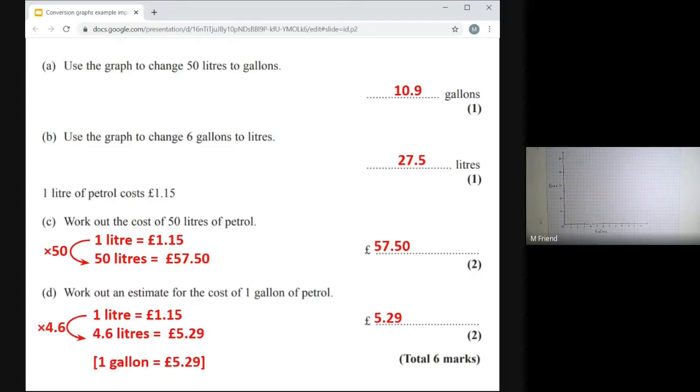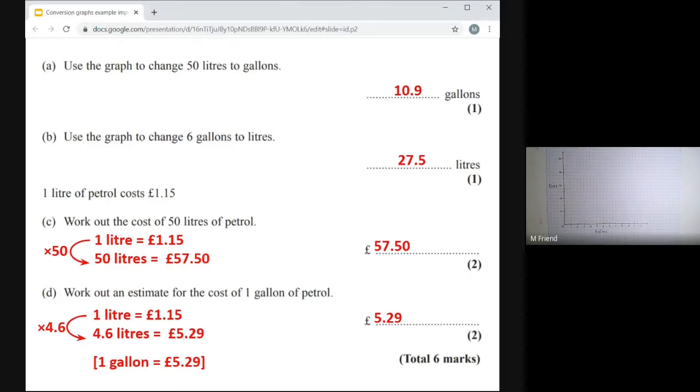Now, did you notice there in part D, I had to do a bit of both. I did a bit of graph work and I did a bit of work like in part C, like you did with the currencies earlier. So you're mixing all the skills together, and that's why it's a good exam question, because you're having to do lots of different skills all at once.